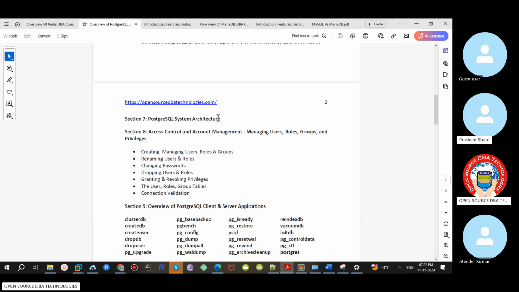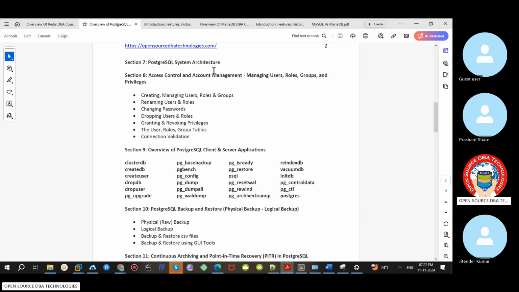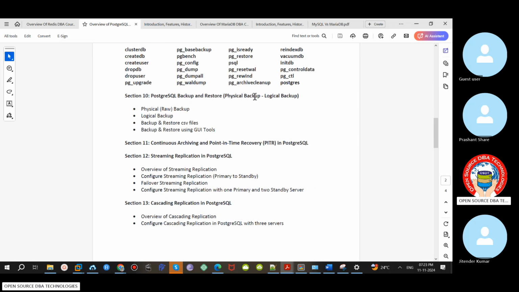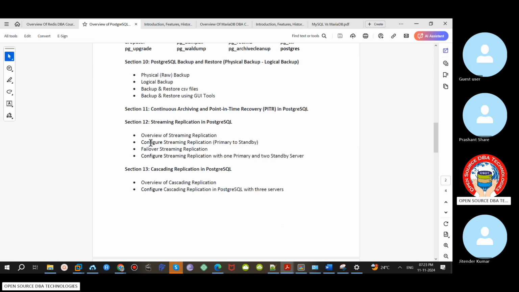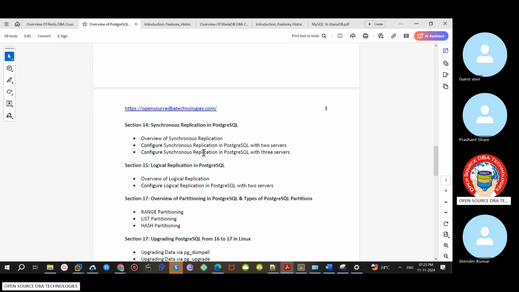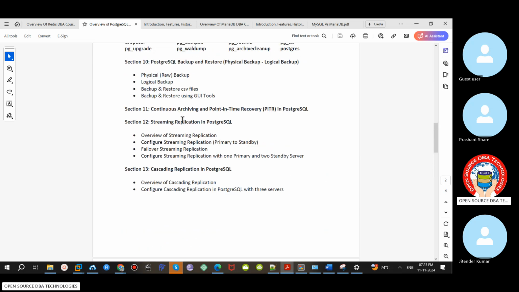After these two types of installation, then architecture. This is just for interview purposes: what is the internal architecture and all. Then user management. As a DBA, we have to manage user privileges. Then applications, meaning utilities. Then backup, restore, and point-in-time recovery. From here, the availability concept will come: streaming replication, cascading, synchronous, and logical. These 4 concepts will be covered.